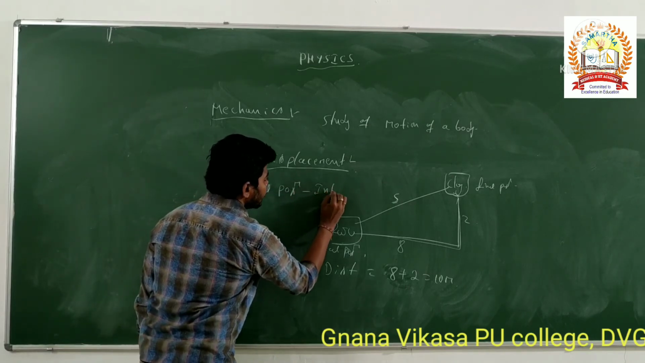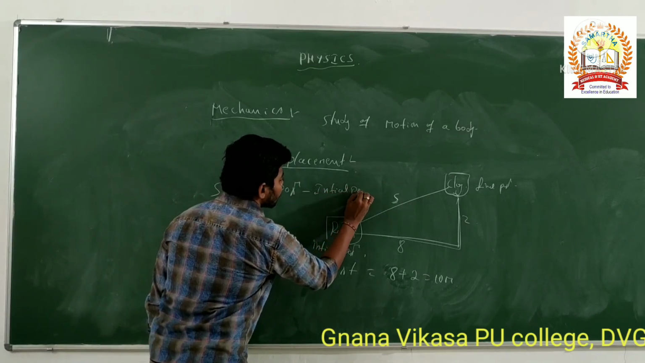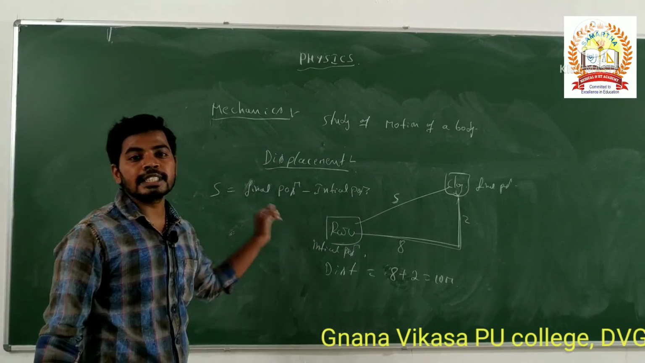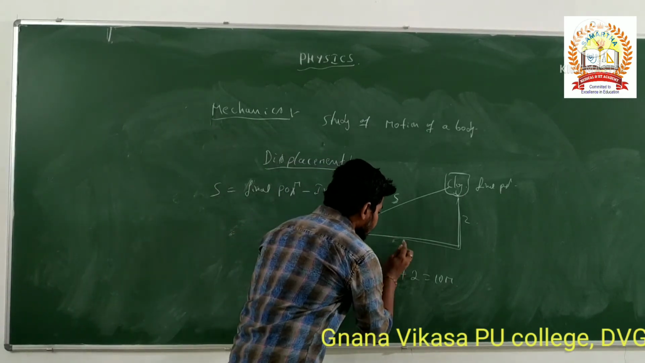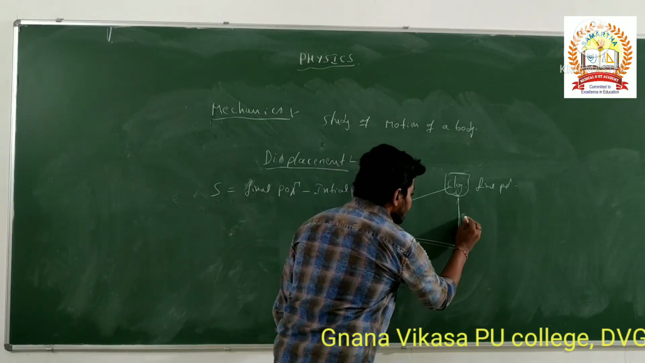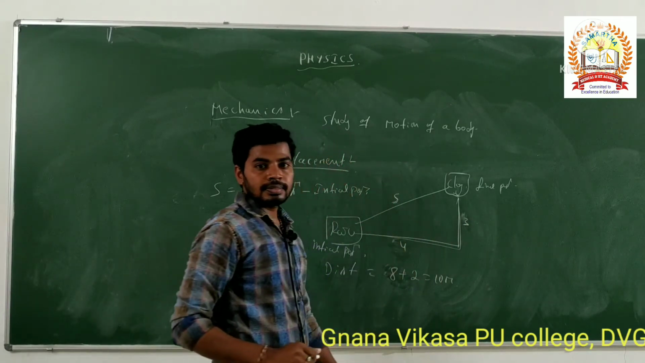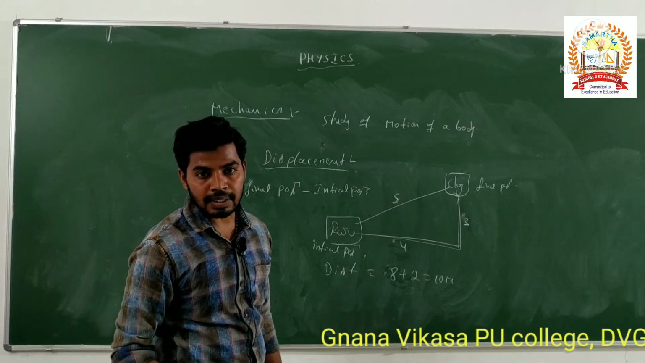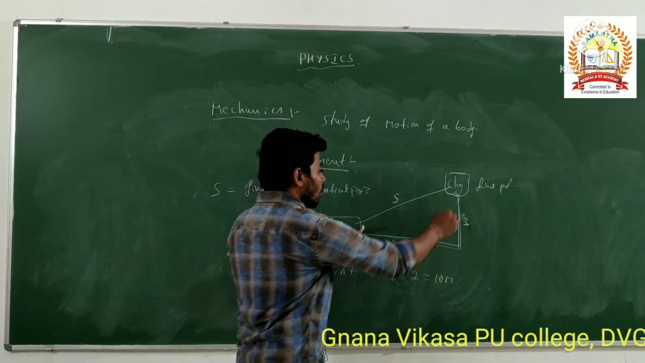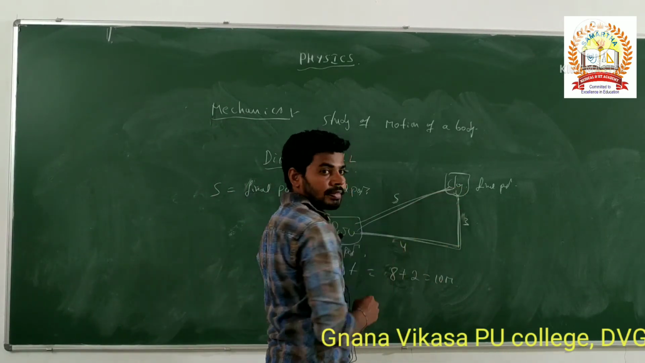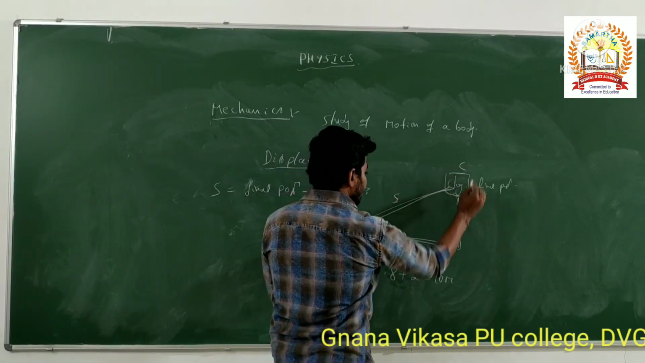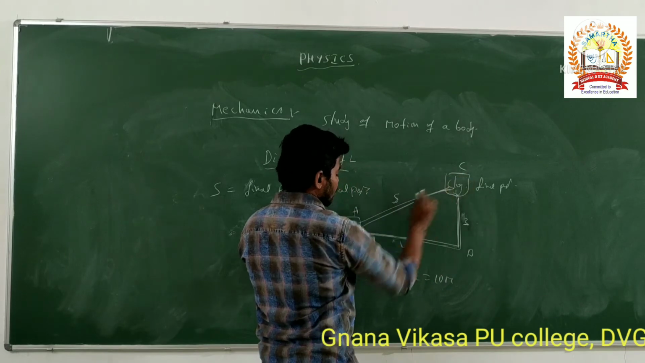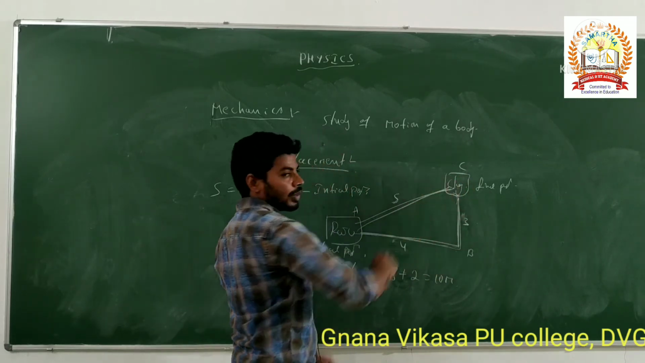Minus initial position. This is the displacement. For example, I will take here, this is 4 meter, this one is 3 meter. Then find the displacement. How is it found? This is in the form of a triangle. By using Pythagoras theorem, what is that? This is A, C, B. AC square is equal to AB square plus BC square.